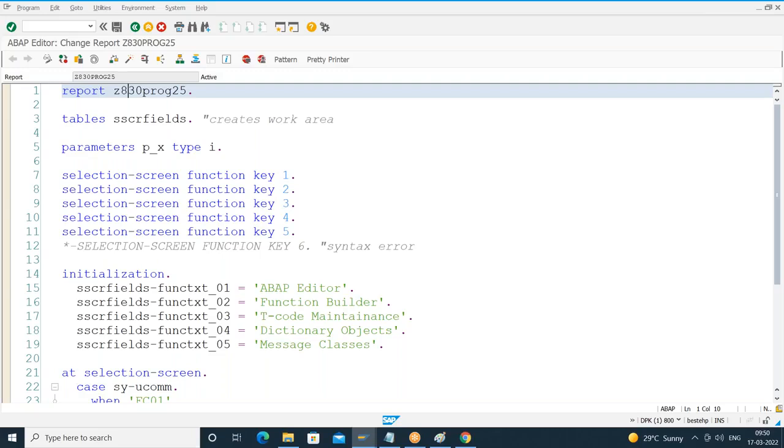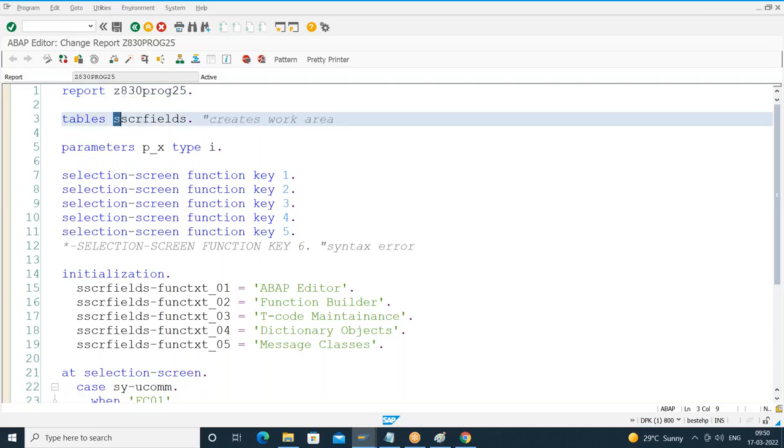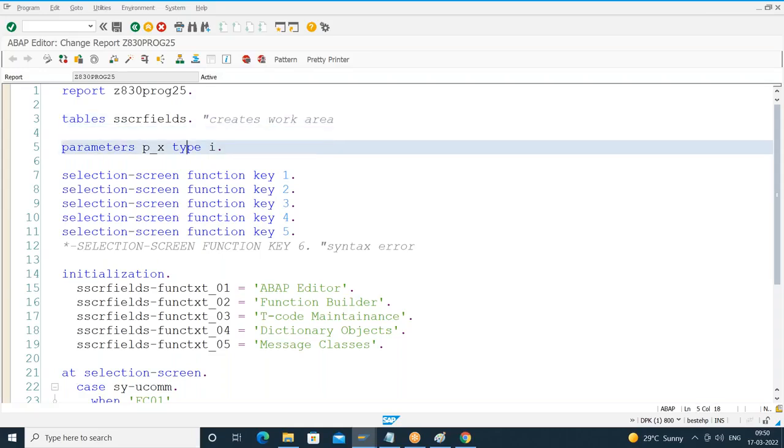I'll give a clue. Here I am referring to some structure, no? Similarly, for adding the icons also, there might be some standard structure given by SAP. Identify that structure. Based on that, you have to do the program, do R&D. Okay, so I'll wind off. We'll continue tomorrow.